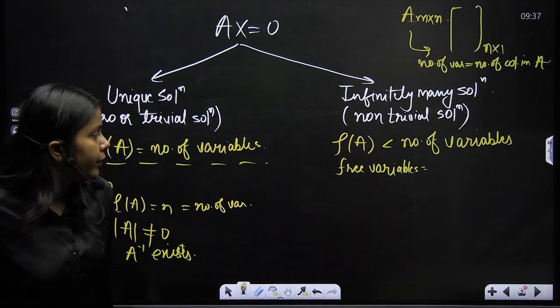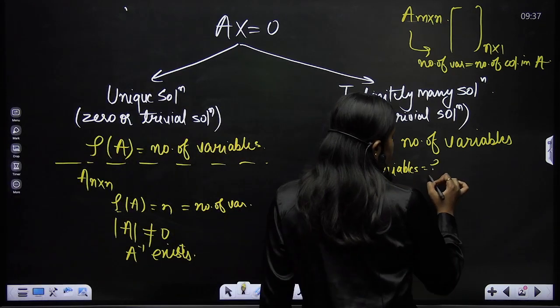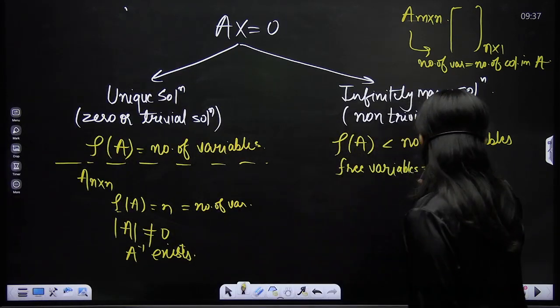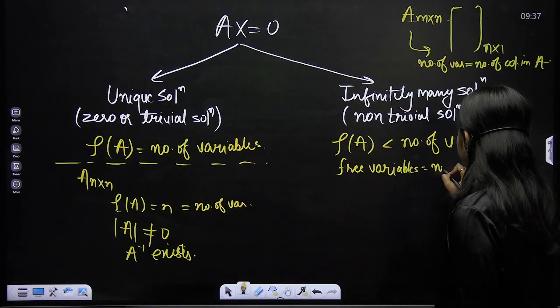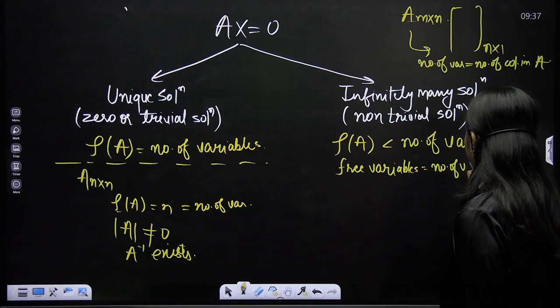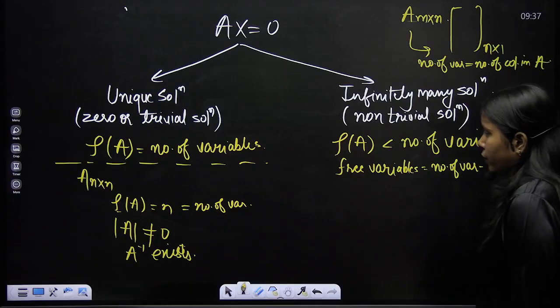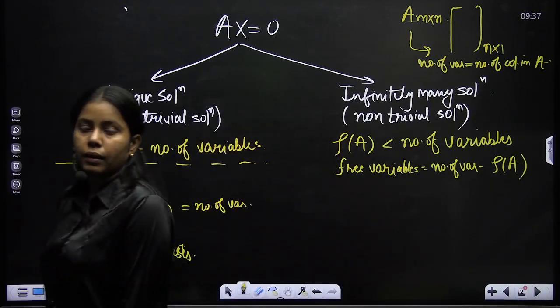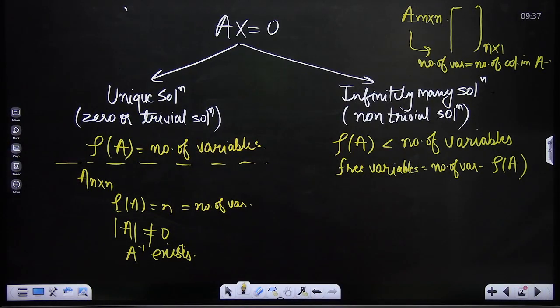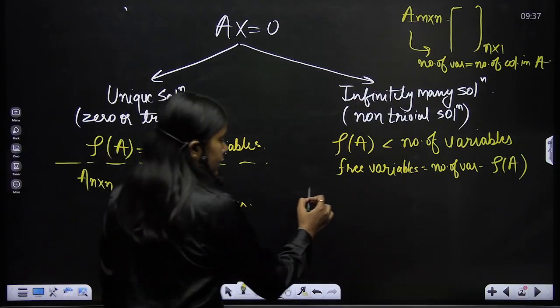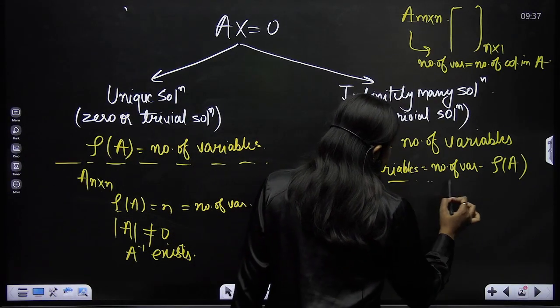So what would be the free variables? The number of free variables would be the number of variables minus the rank of A. That would be your number of free variables. Now another thing is, let's see if I talk about a specific case here.